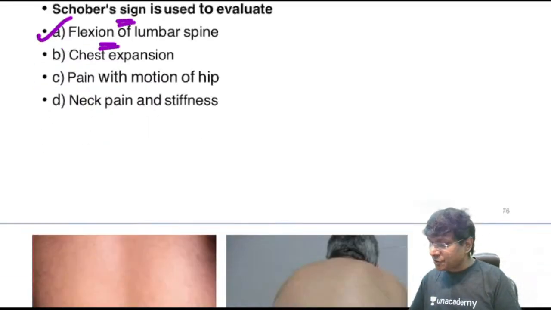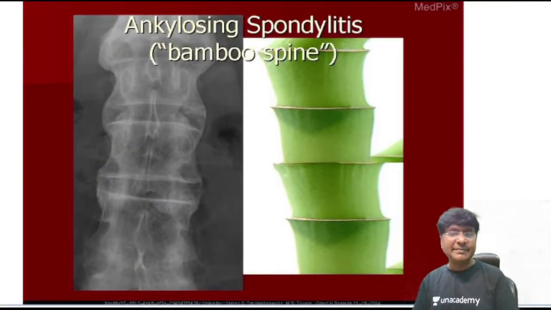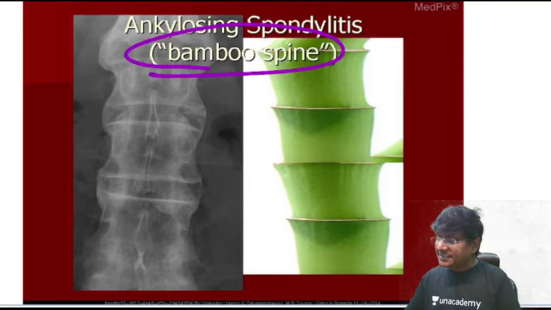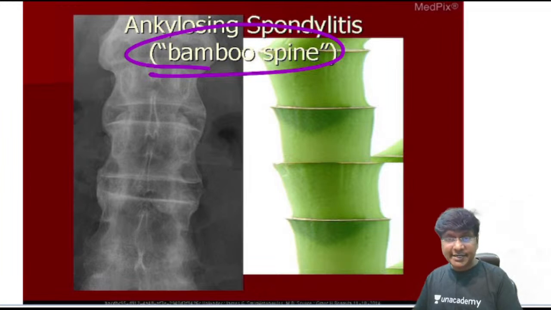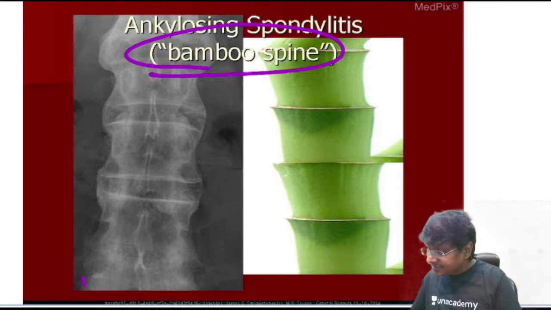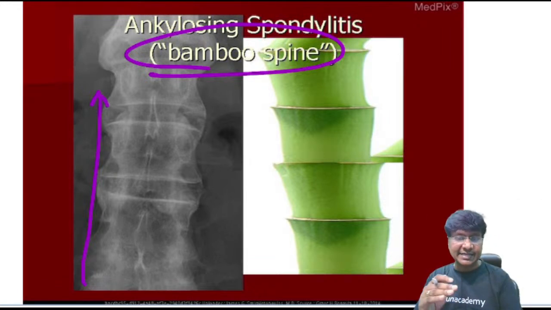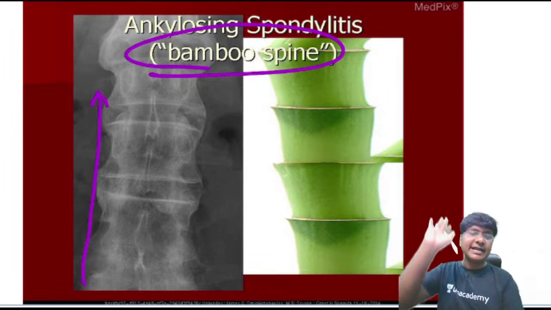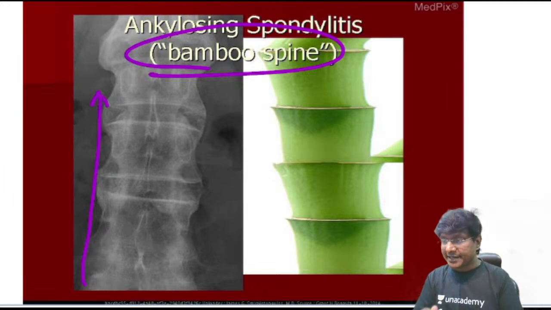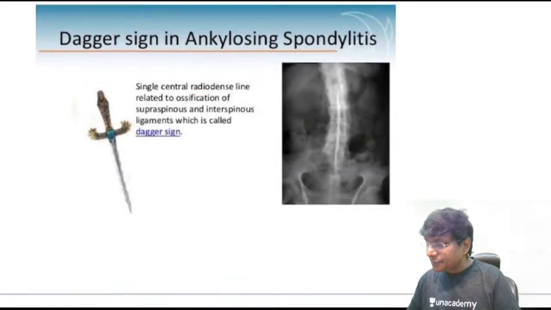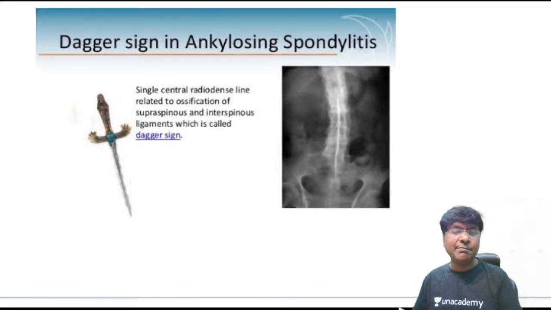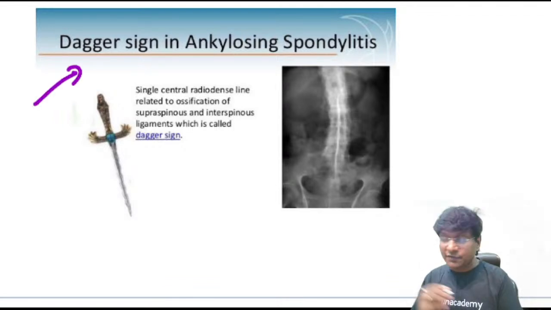Now, in ankylosing spondylitis, what is very important is the imaging. You have this classical bamboo spine. And what will be the spinal involvement? The spinal involvement is from low to up. That is, at the level of the sacrum the involvement starts, and then gradually it goes upwards. Then another very important, repeatedly asked question is the presence of the dagger sign.